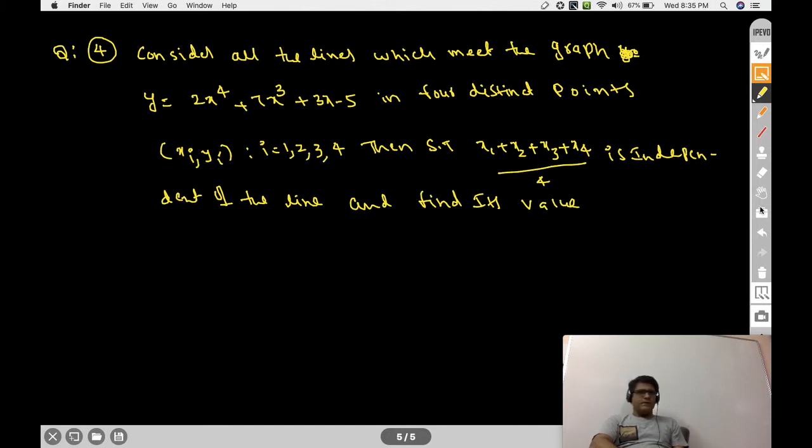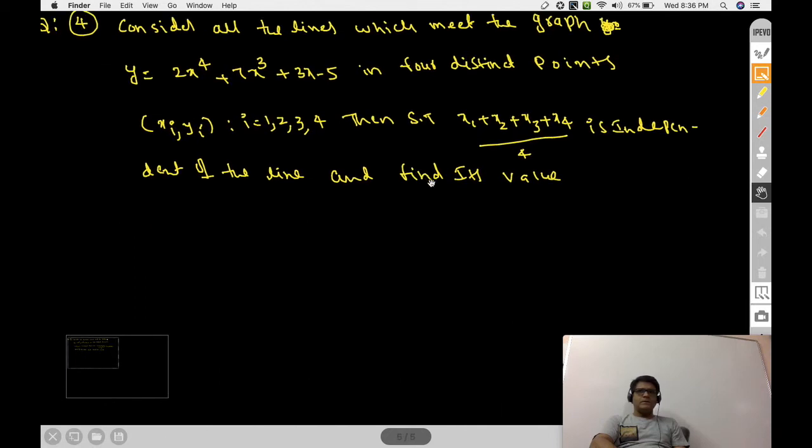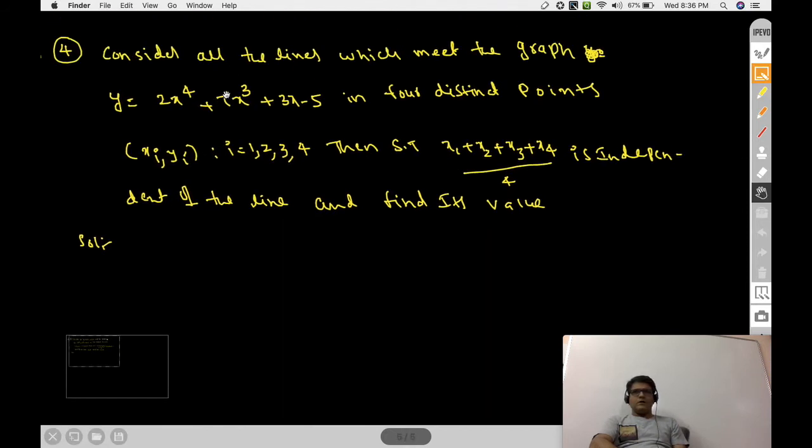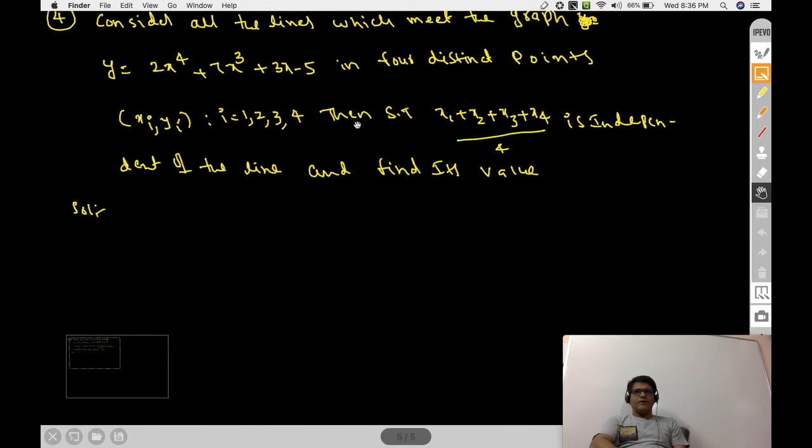See, solution. See the line. What is the question? All the lines which meet the graph in 4 distinct points.